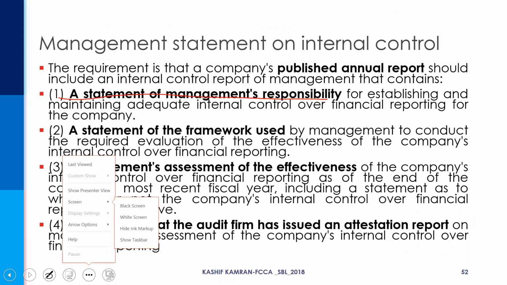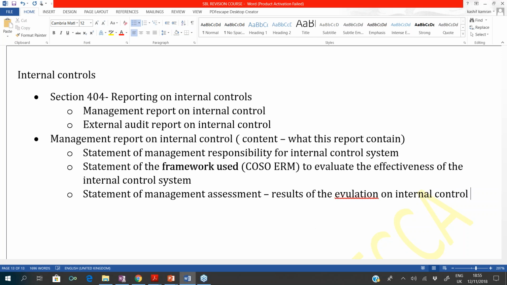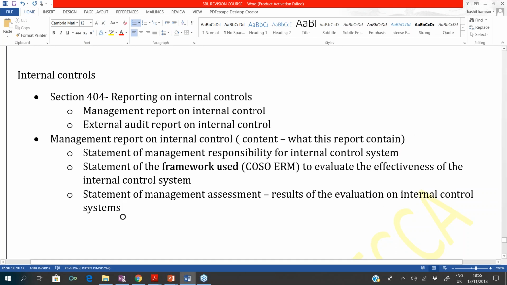That's basically the conclusion of the management. First, they're telling the framework they used. Now the management assessment of the effectiveness, that is the findings of the management. Then a statement of management assessment, that's basically like the results of the evaluation of the internal control systems. And the last,